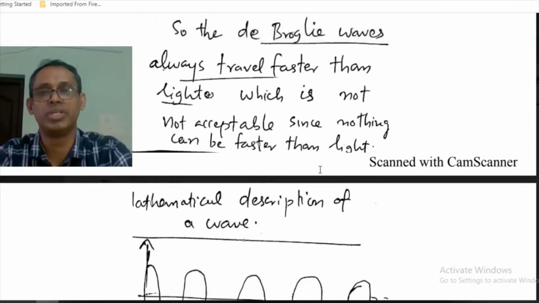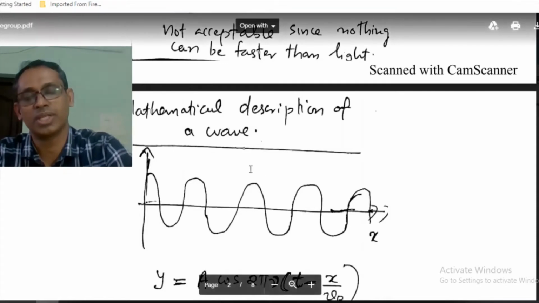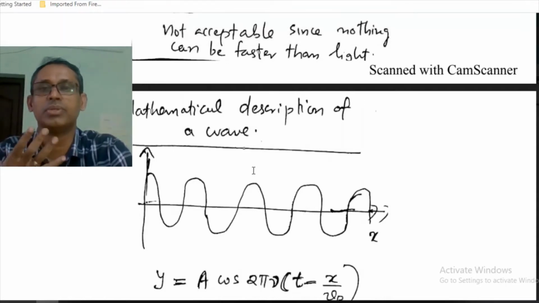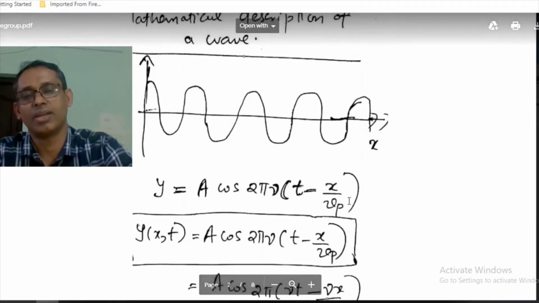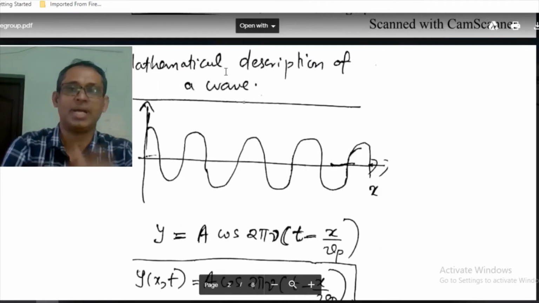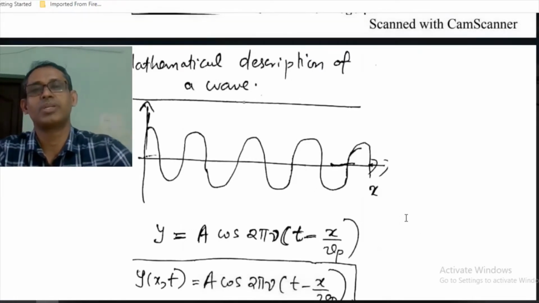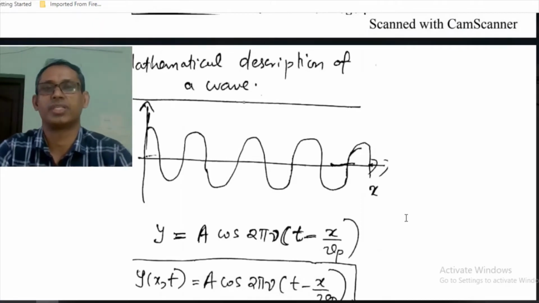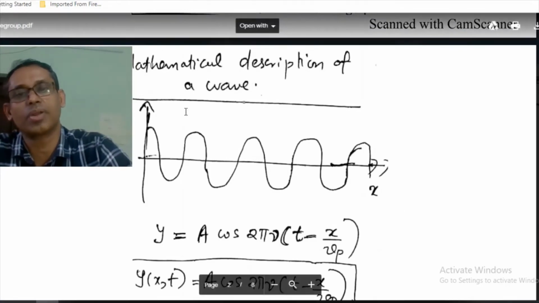We have to go deeper into the description of the wave associated with the particle, and we have to understand what is the velocity and all. So we start with the mathematical description of a wave. When somebody talks about a wave, the picture that comes to our mind is this, that is shown here.